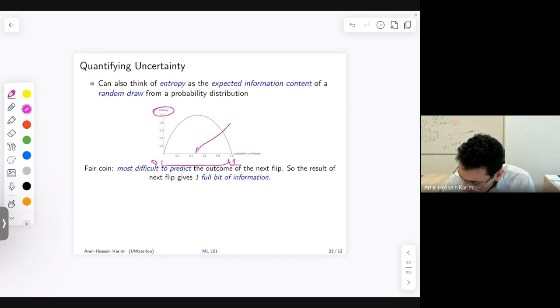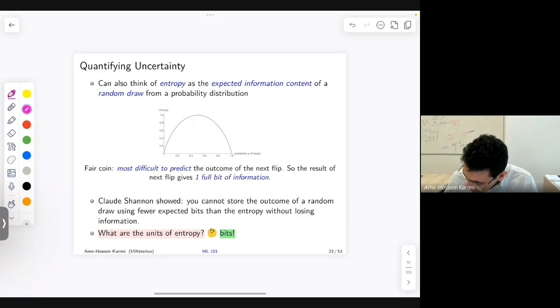If at the middle here P is equal to 0.5, if we have a coin that's completely fair, then that has the most uncertainty in the system, and that can be characterized by having the highest entropy among all other cases. So the most difficult to predict coin is a fair coin, and seeing the result of a fair coin gives you one full bit of information. And so the units of entropy are bits, and Claude Shannon also showed that you cannot store the outcome of a random draw using fewer expected bits than the entropy without actually losing information.